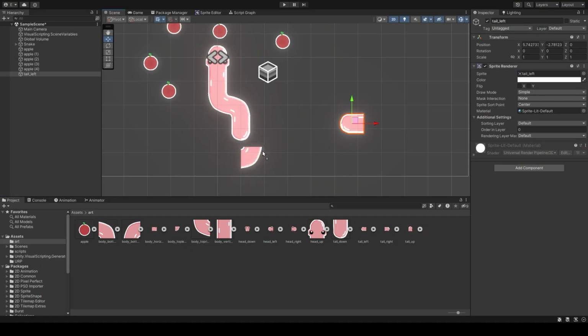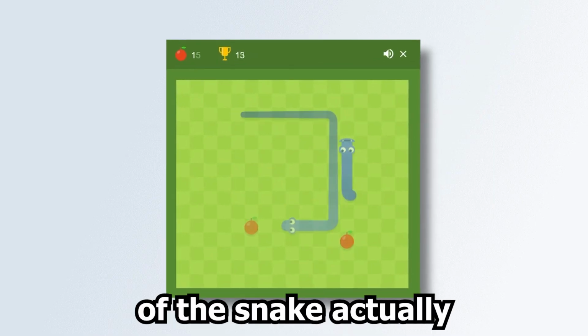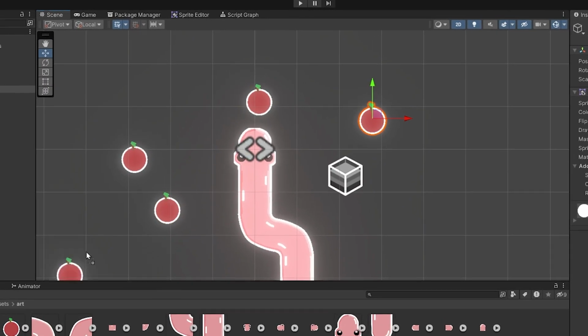You can see we actually drew every part of the snake in individual pieces. So the head of the snake, the body, turning left, turning right, and the end of the snake. That is because the size of the snake actually changes during the game. And of course we have the apple. Everything has a slight glow as well to make it a bit more aesthetic.